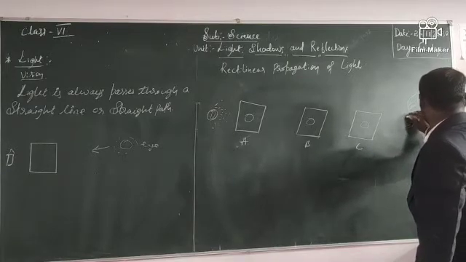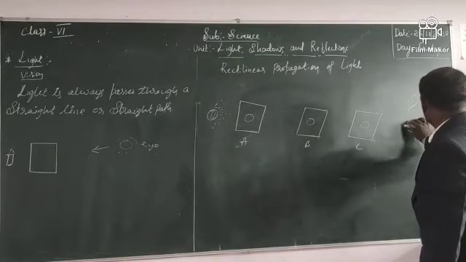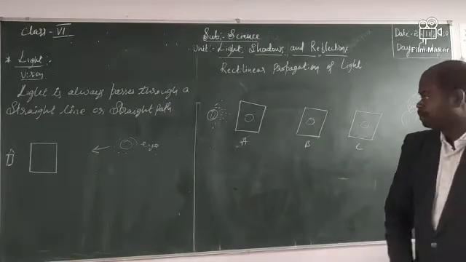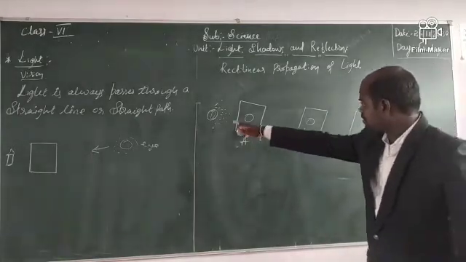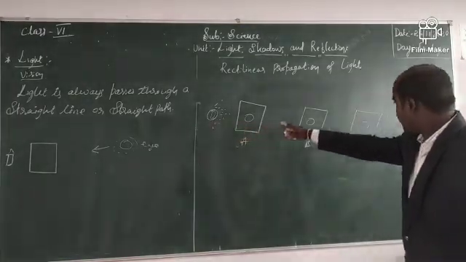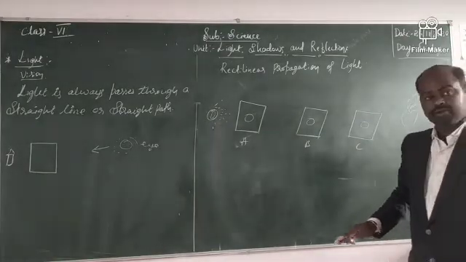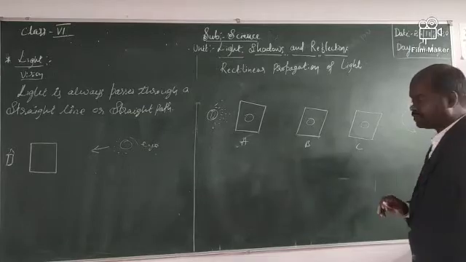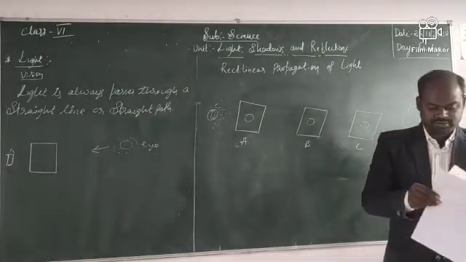Here is a mango fruit. Okay, children, I kept a mango fruit here. Can the person see the object? Yes. Why can he see the object here? How can you say?